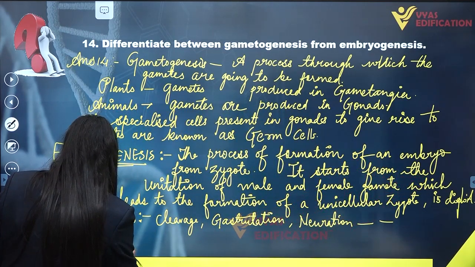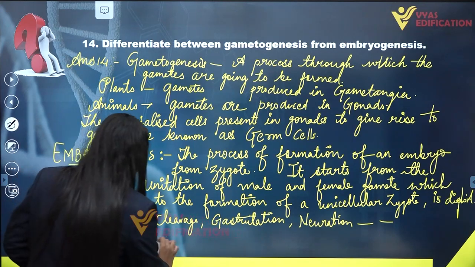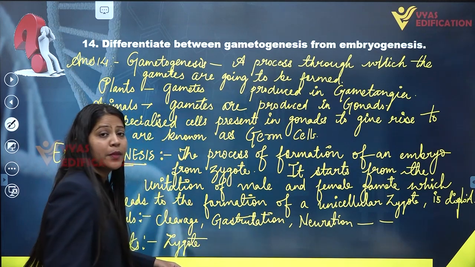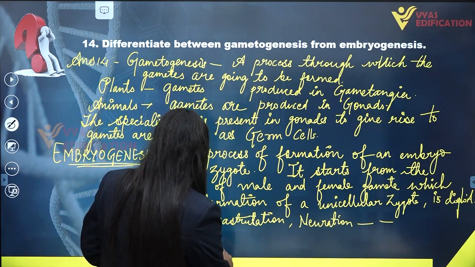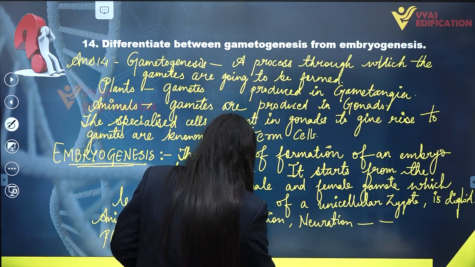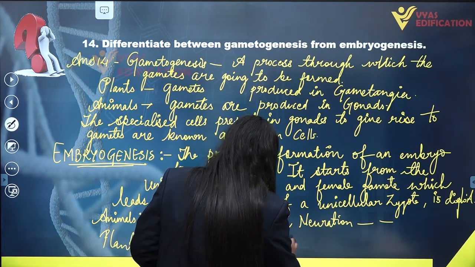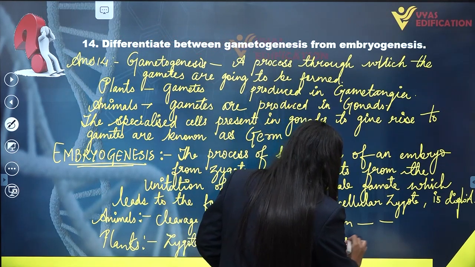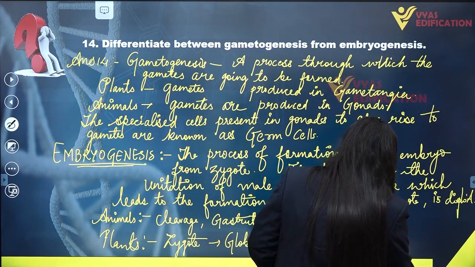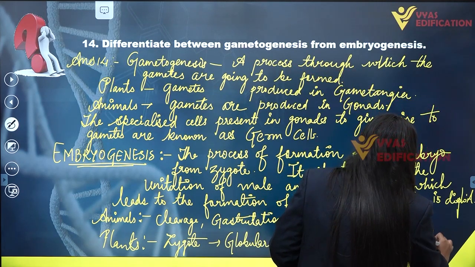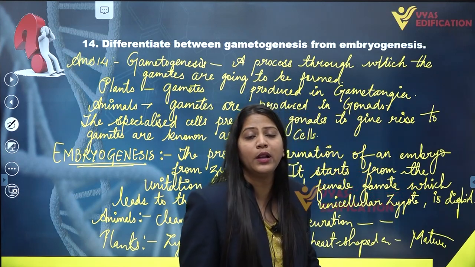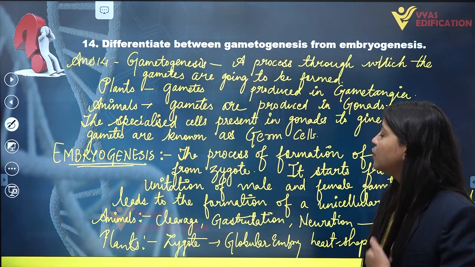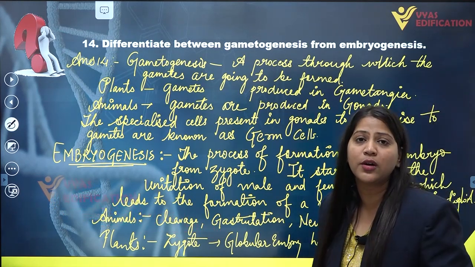And in the case of plants, first is zygote formation. The zygote is formed from the union or fusion of two different types of gametes. Then the globular embryo will form, then a heart-shaped embryo will form, and finally we will get a mature embryo. So this is the complete solution of question number 14, which includes the distinguishing features